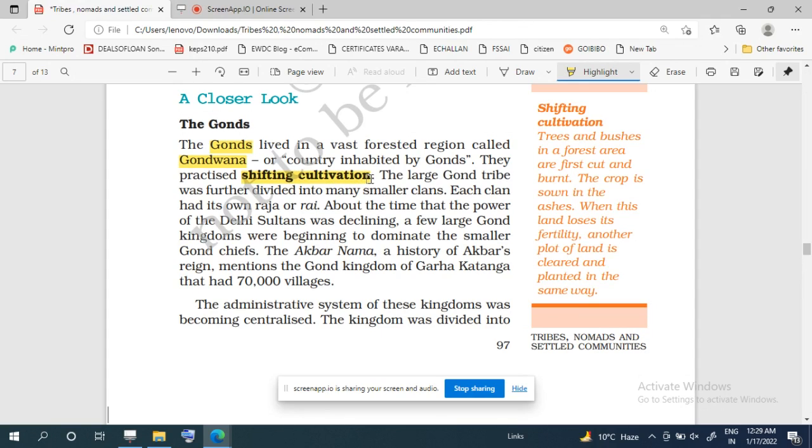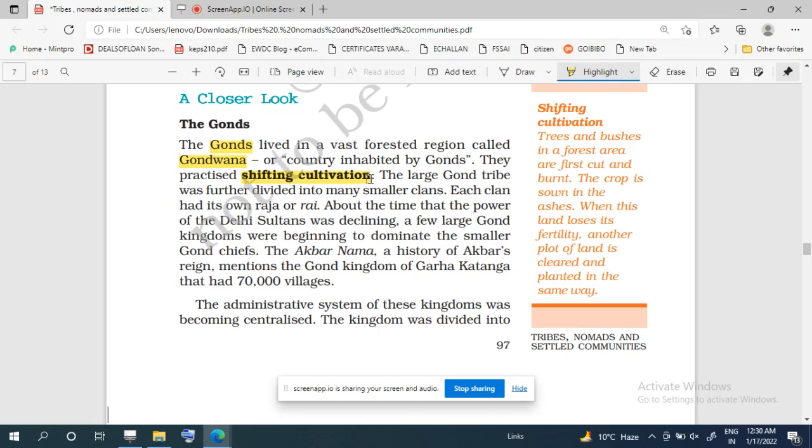What is done by the people is that the trees are cut down, and then it is burnt, and the ash is mixed in the soil, and then the seeds are scattered on the soil, and in this way cultivation is done.